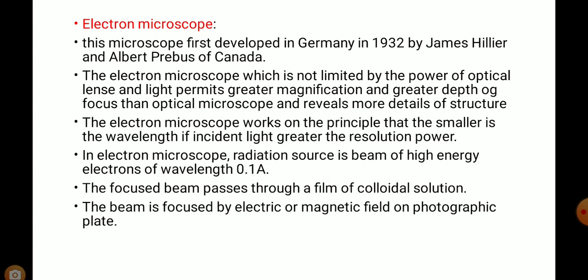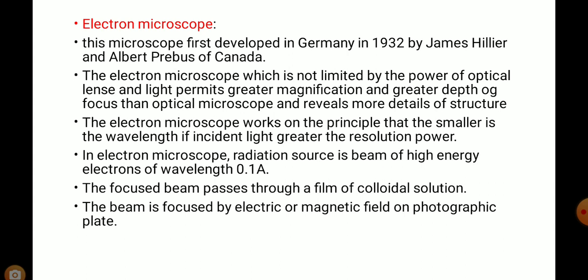Next is the electron microscope. This microscope was first developed in Germany in 1932, and by James Hillier and Albert Prebus of Canada. The electron microscope, which is not limited by the power of optical lenses and light, permits greater magnification and greater depth of focus than an optical microscope and reveals more details of structure.